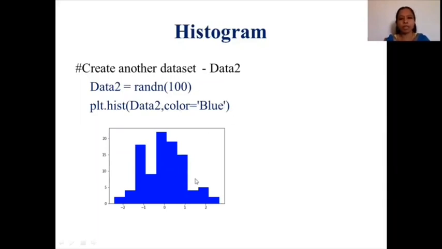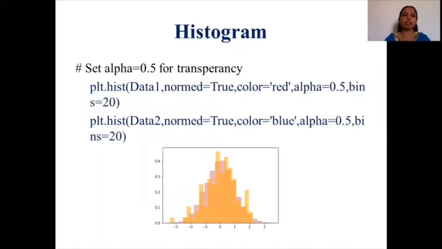One important thing you should remember here is the number of bins. By default it is taking it as 10. If you wanted to change the number of bins, you can do that also. So here I have shown you a histogram plot for an individual data. If you have more data and you wanted to plot all of those into a single graph, what will you do? You can have all these together.